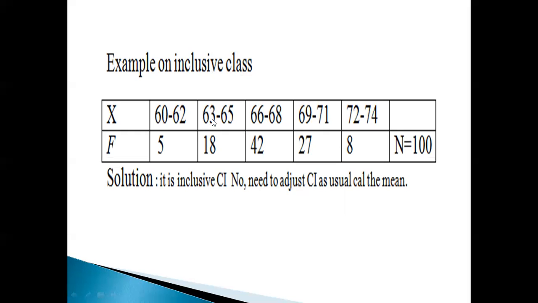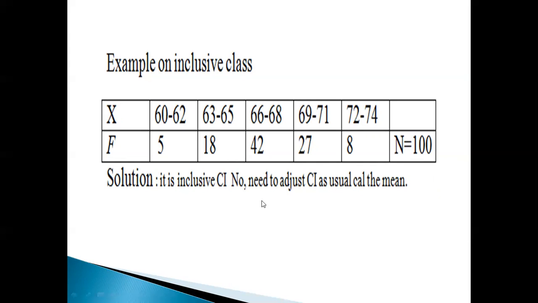It starts with a fresh number. Here also it starts with a fresh number, 65, 66 to 68. Now 69 to 71, 72 to 74. This is an inclusive class. No need to adjust the class interval. As usual, calculate the mean. In the case of median and mode, we have to convert the class interval. But in the mean, there is no need to convert anything. As usual, find the midpoint and continue with the process.